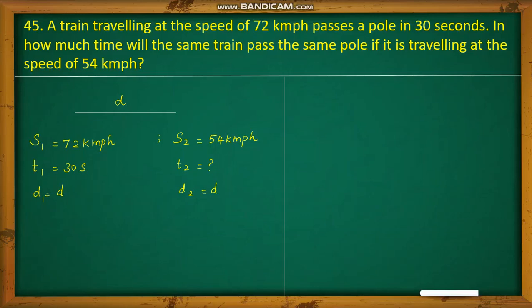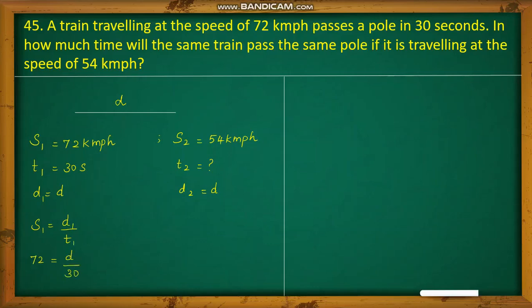Now, the relationship between speed, distance and time is speed is equal to distance by time. So now here S1 value is 72, D1 value is D, and T1 value is 30.